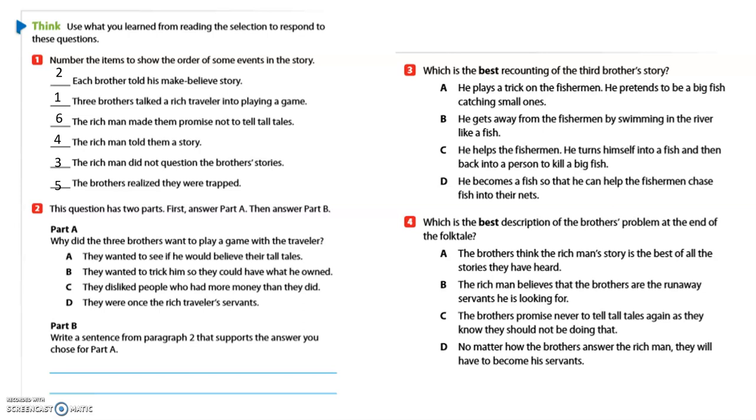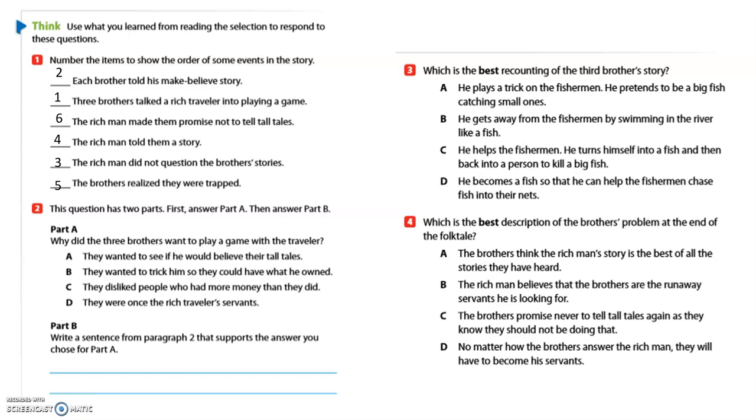This question has 2 parts. First, answer part A, then answer part B. Part A. Why did the 3 brothers want to play a game with the traveler? A. They wanted to see if he would believe their tall tales. B. They wanted to trick him so they could have what he owned. C. They disliked people who had more money than they did. D. They were once the rich traveler's servants.